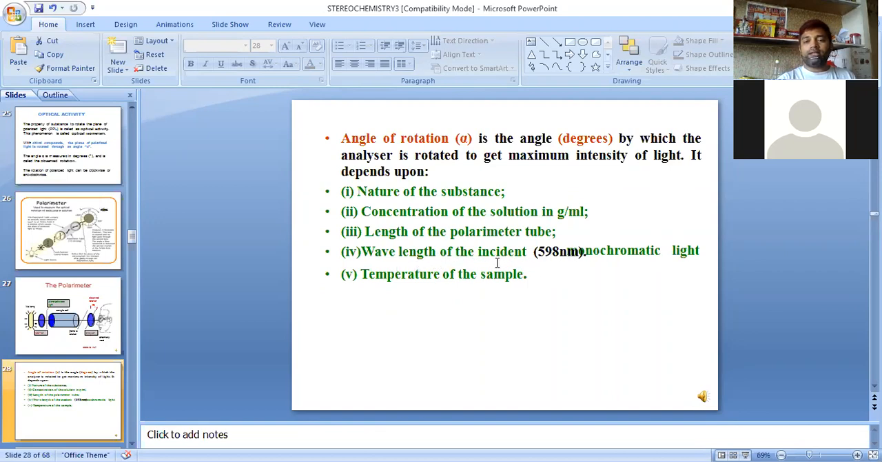Wavelength of the incident monochromatic light is normally 598 nanometer. That is why we use sodium lamp. Okay. Temperature of the sample. So these are the factors on which this angle of rotation depends.